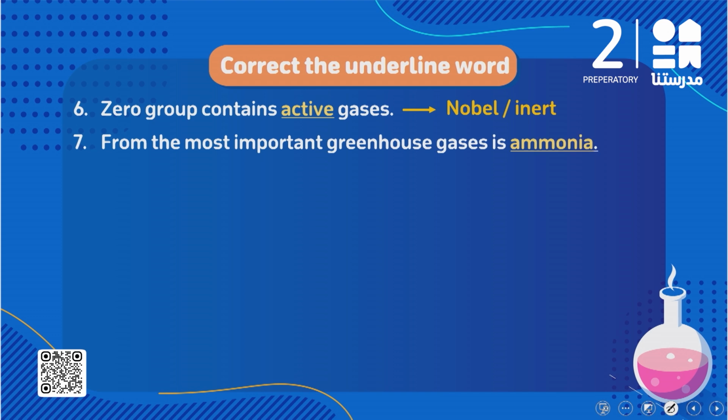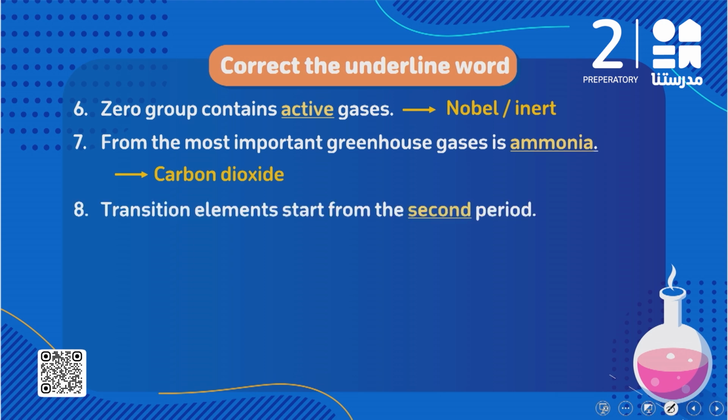One of the most important greenhouse gases is what? Do you remember the greenhouse gases? We have carbon dioxide gas, water vapor, methane, nitrous oxide, and here I'm going to write carbon dioxide gas because it's the most important one, the one that most causes the greenhouse phenomenon.